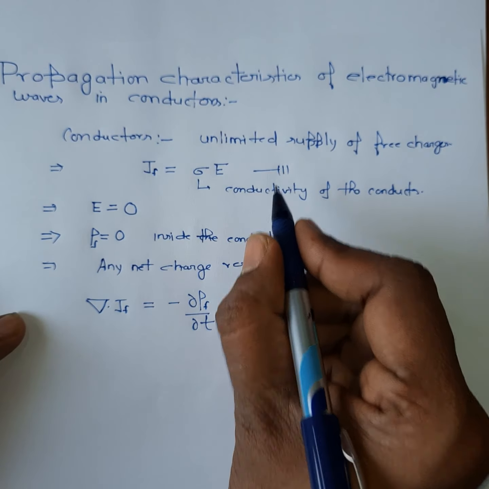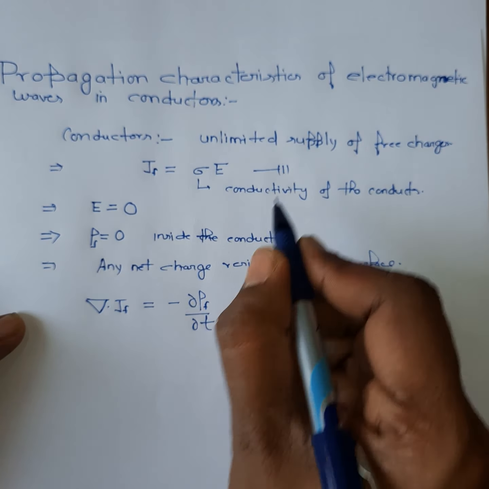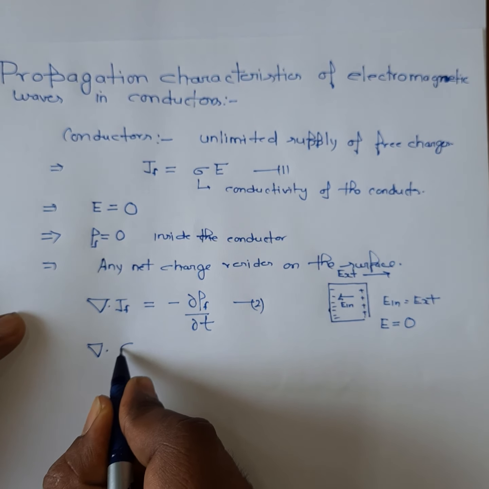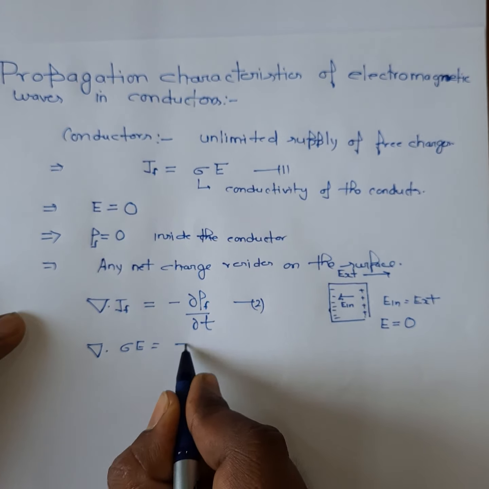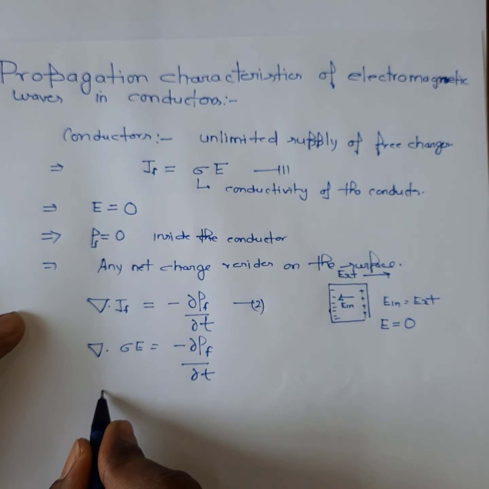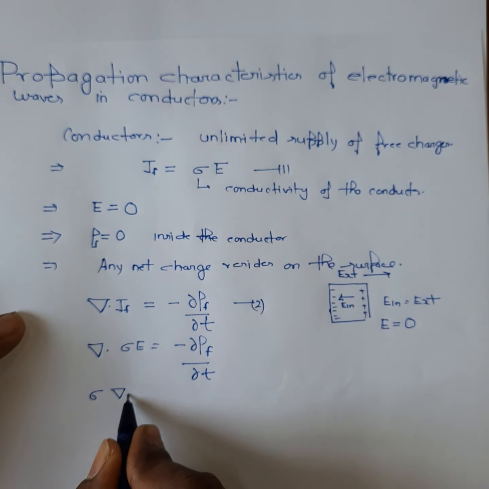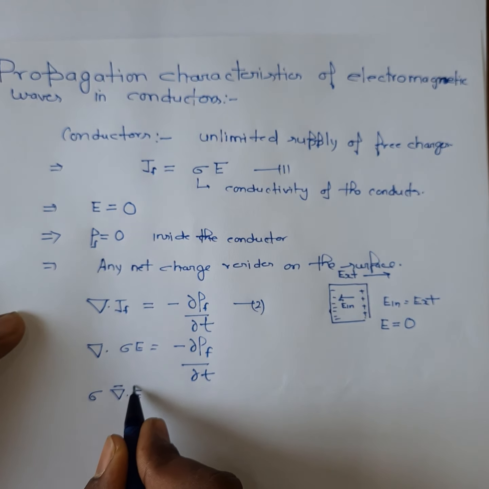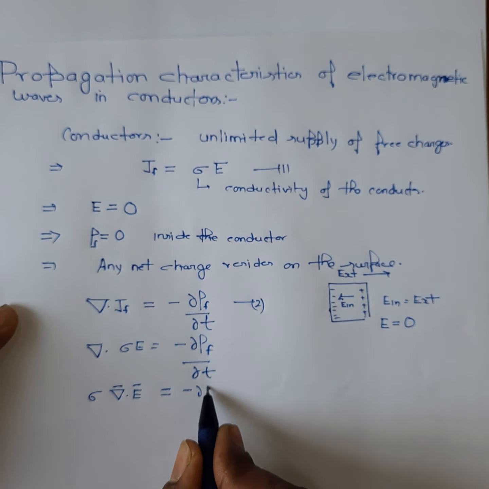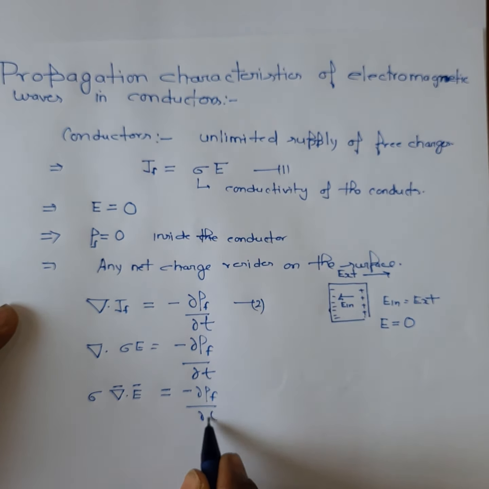You can substitute J from equation number 1, then you will get divergence of sigma E is equal to minus del rho_f by del t, or you can write it as sigma times divergence of E is equal to minus del rho_f by del t.